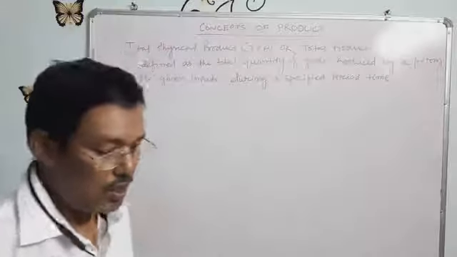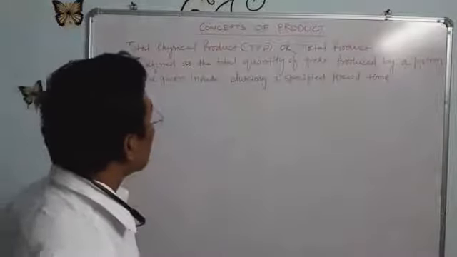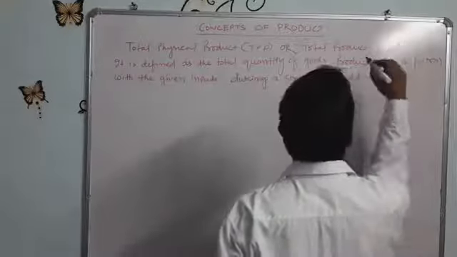First of all, we will discuss what is the total physical product, or TPP, which is also called TP, total product.